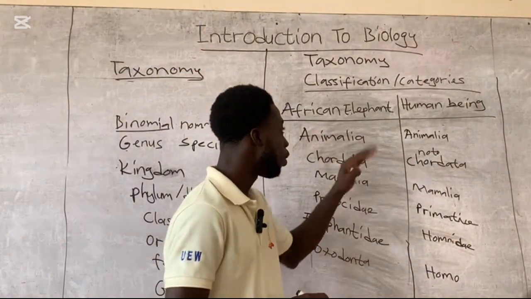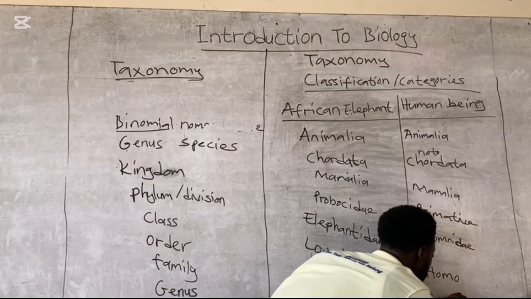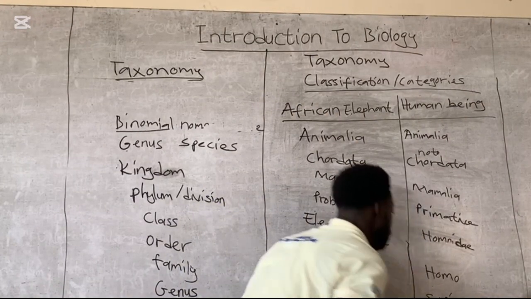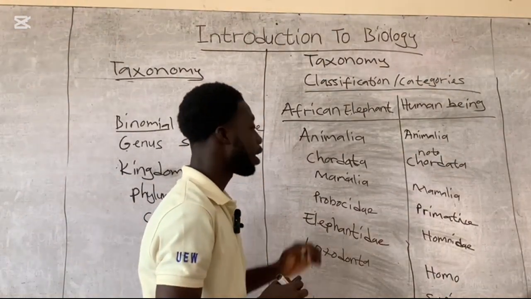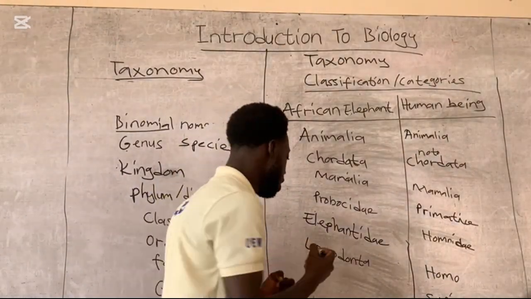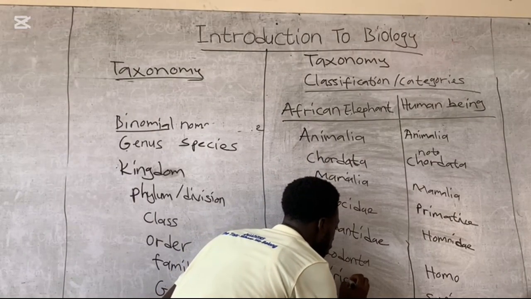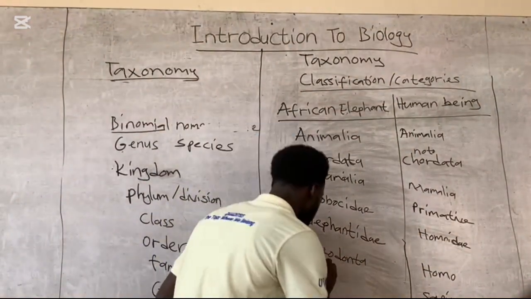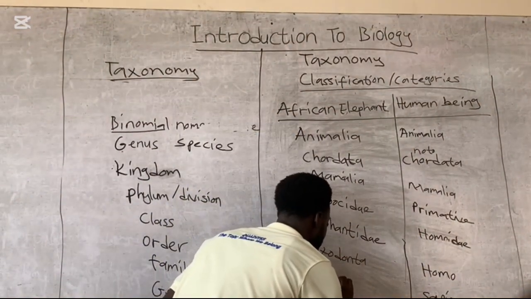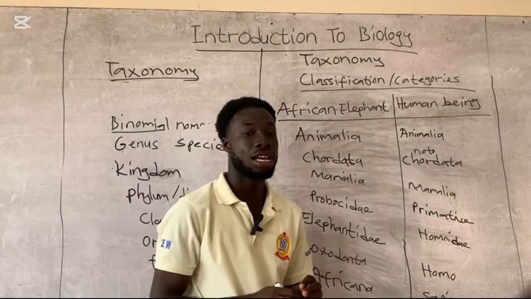The species name for human being is sapien. And then the species name for African elephants, they are from Africa, so you say that they are Africana. That's the species name for African elephant.